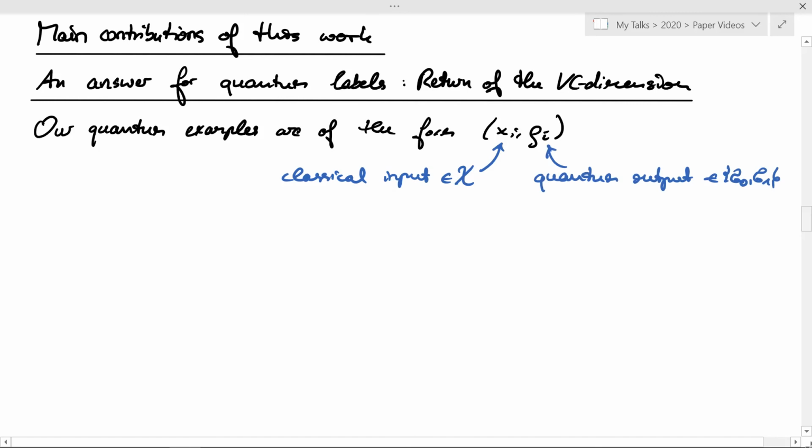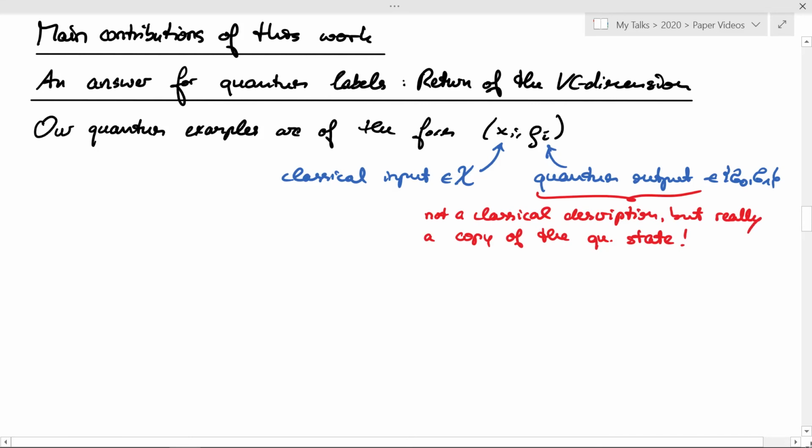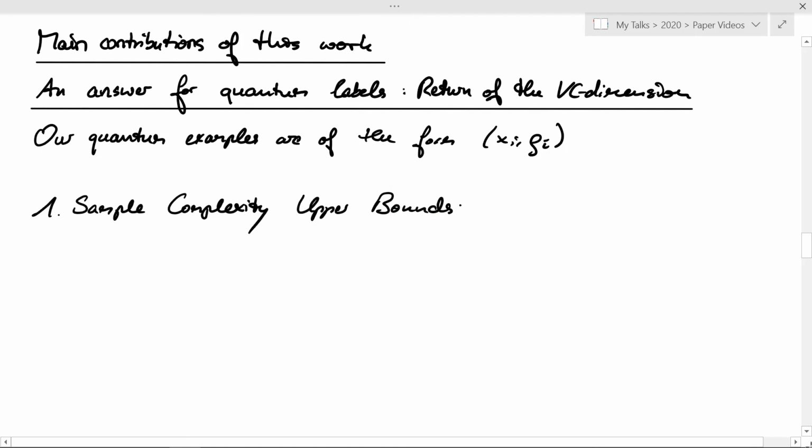The ρ_i is a quantum state, and we assume that it is one of two states. So before we had two possible labels 0 and 1. Now we have two possible quantum labels, either sigma 0 or sigma 1. And for our model, it is important that we do not get a classical description of this state, but we really get a copy of the quantum state. Now that we've discussed the form of the examples, let me describe the results.